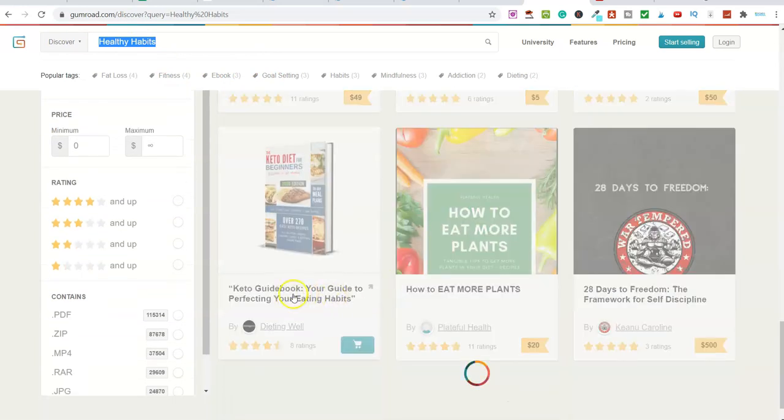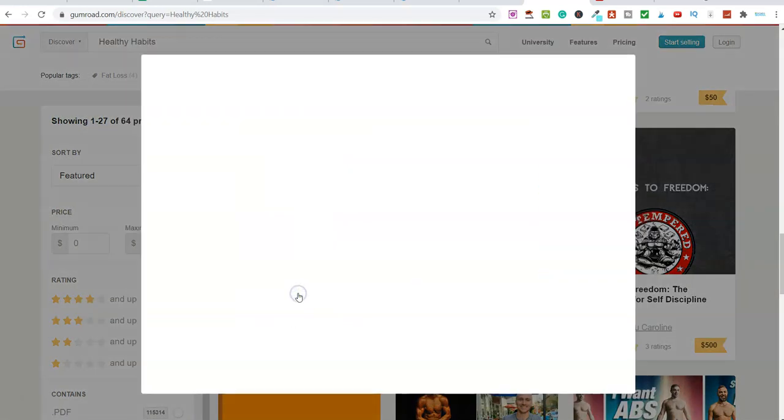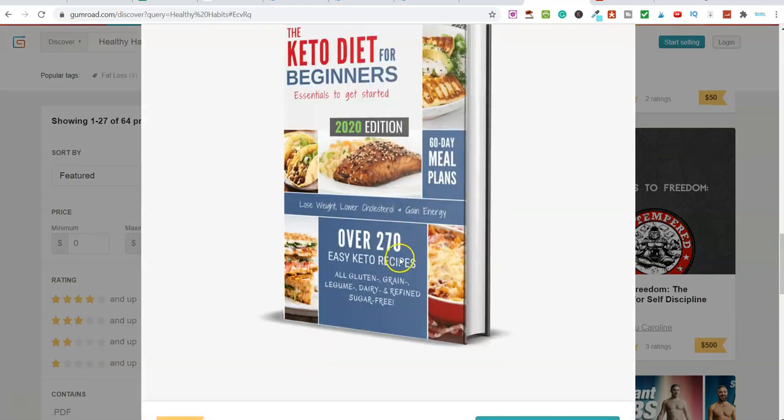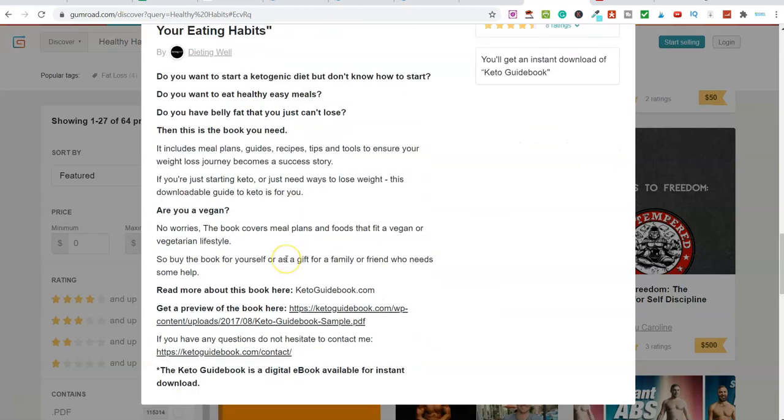I mean, look at this one here, Keto Guidebook, your guide to perfecting your eating habits. I know that this over here is a PLR product, and how much are they selling it for? They're selling it for $29. Scroll further on the page and you can see everything that's included in this. It's all about the keto.